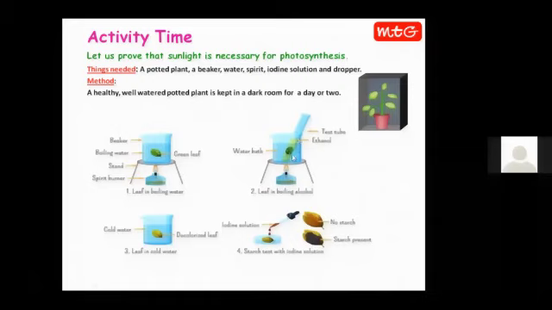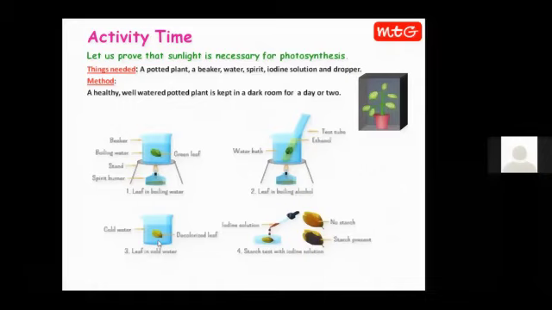Again, the leaf is boiled for some time. The idea is to remove the green color of the leaf. Now see, the leaf has been decolorized. This decolorized leaf, in the third step, is washed in cold water. Put the leaf in a beaker containing cold water.